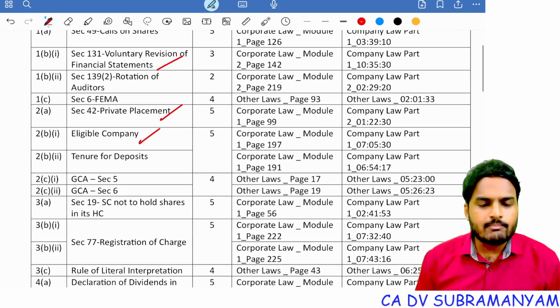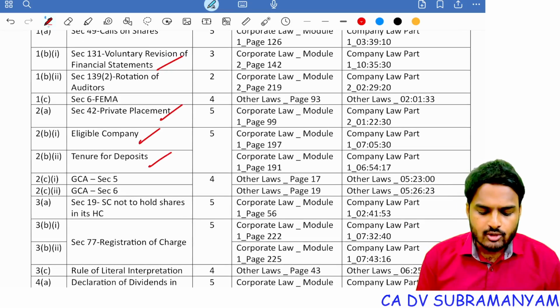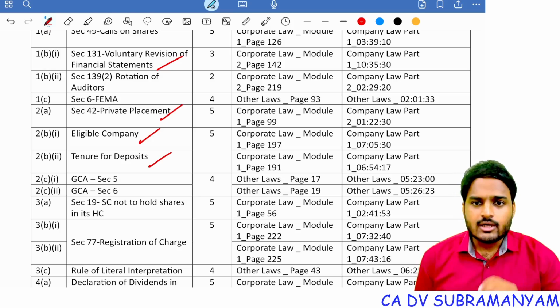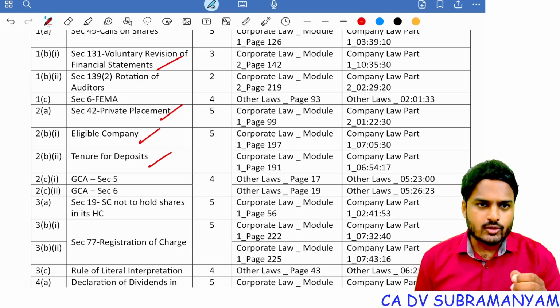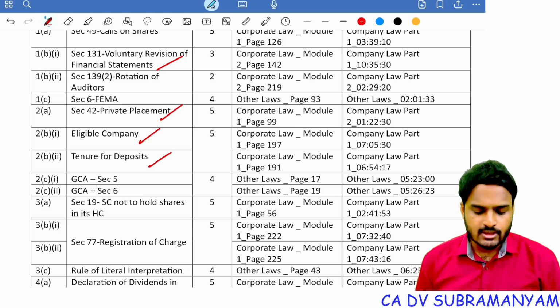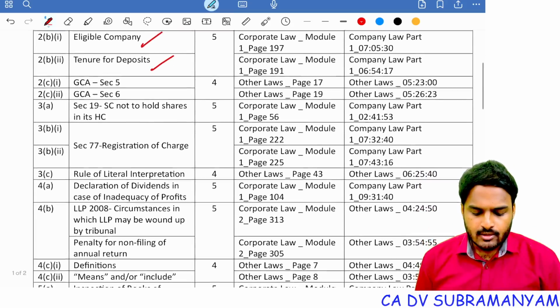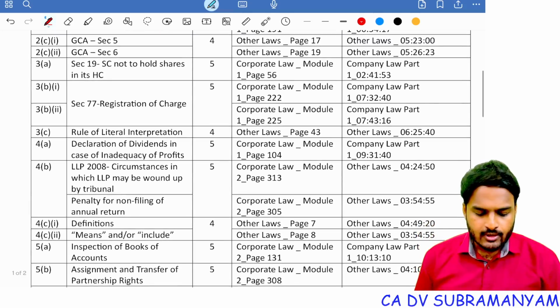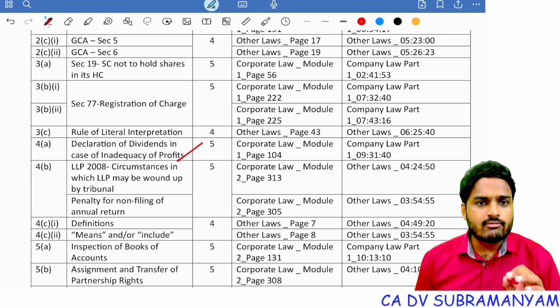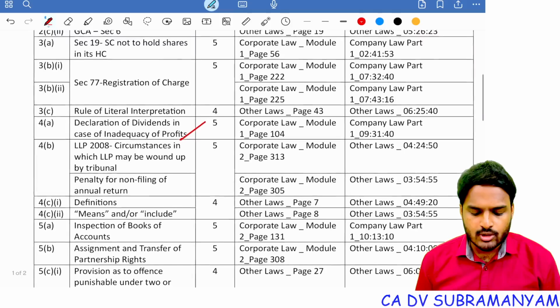Next, eligible company, with respect to deposits, eligible company limits. Next one, tenure for deposits: deposits for a tenure of minimum 3 months. There is a limit on quantum of deposits. And next one, declaration of dividends in case of inadequacy of profits. Last 3 years average rate of dividend. This is one more limit.